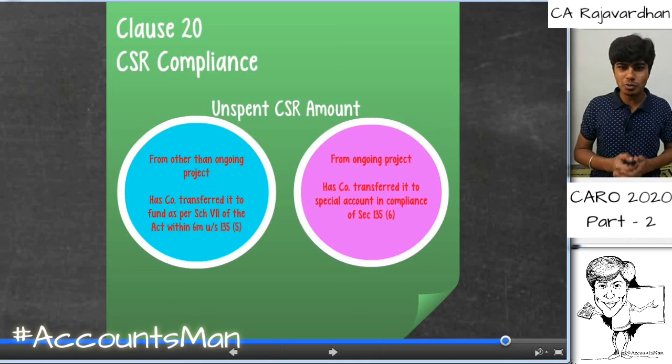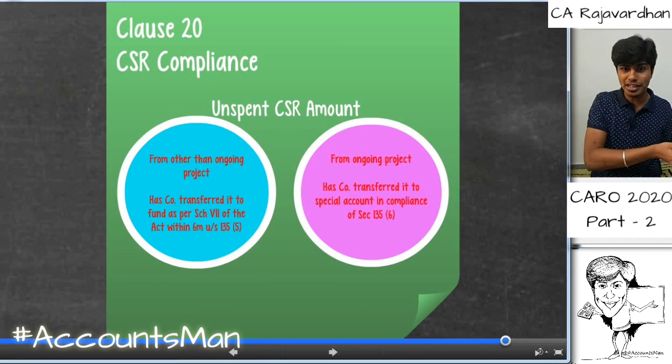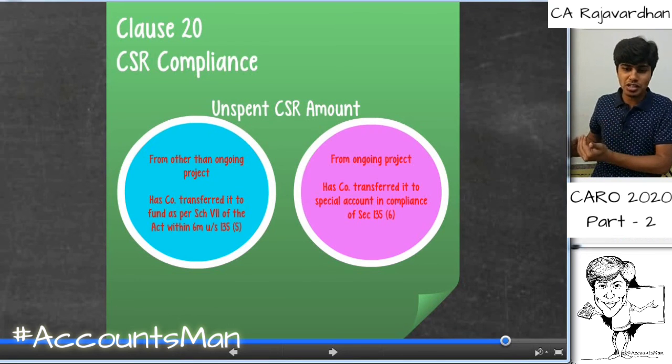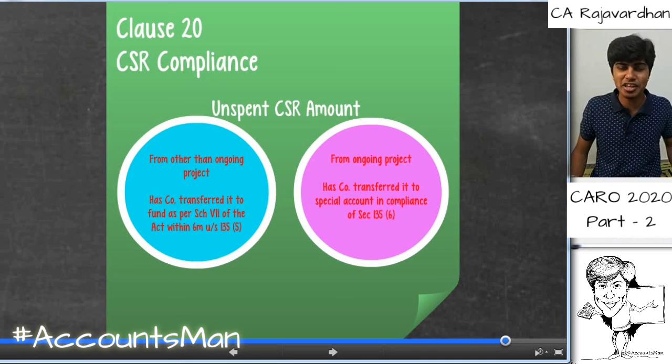Let's quickly go to clause 20. Clause 20 talks about CSR compliance. This is regarding unspent CSR money. Whenever there is unspent CSR money, if it relates to other than an ongoing project, it should be transferred to a fund. If it relates to an ongoing project, it should be transferred to a special account. This is given under section 135, subsection 5 and subsection 6 of the Companies Act. These two provisions came newly into picture by the Companies Amendment Act 2019.